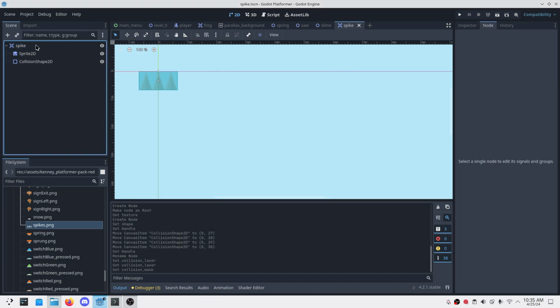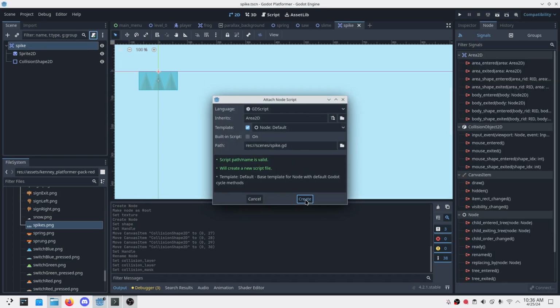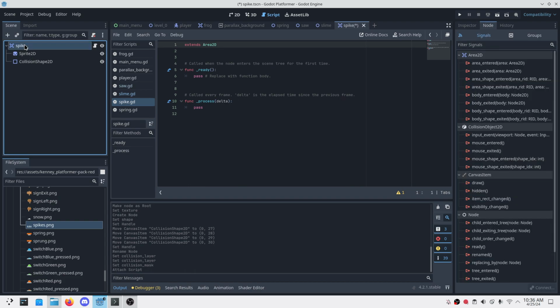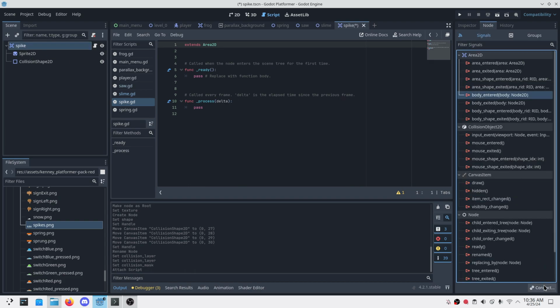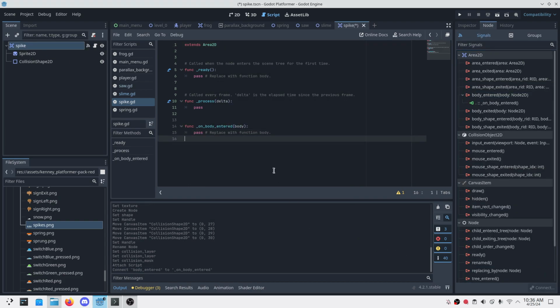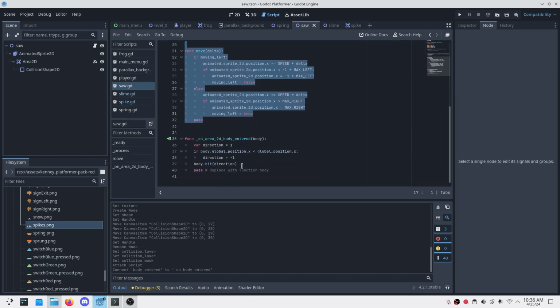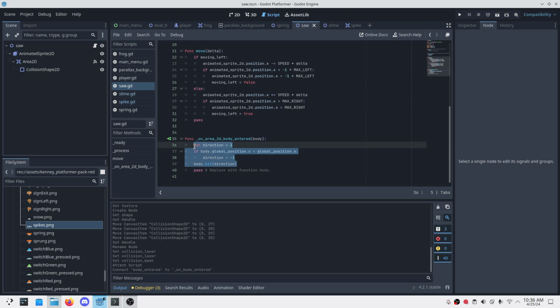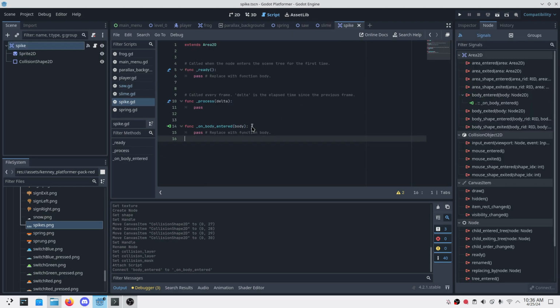First we have to attach a script to this. Okay, script attached. Then let's listen to that. It will be the same as the saw, so simply direction, and that's it. I think it will work.